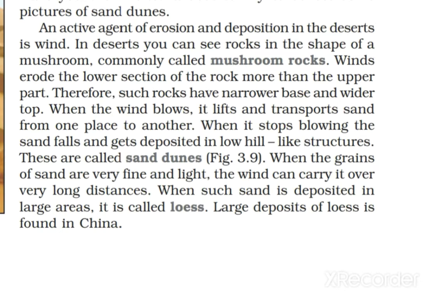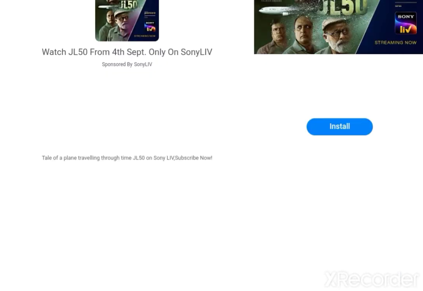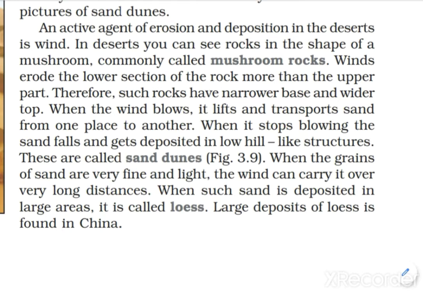When the wind blows, it lifts and transports large parts of the sand from one place to another. When it stops blowing, the sand falls and gets deposited in low hill-like structures. So when the wind starts blowing, it carries lots of sand with it, and when it stops, the sand falls all at one place and creates sand dunes.